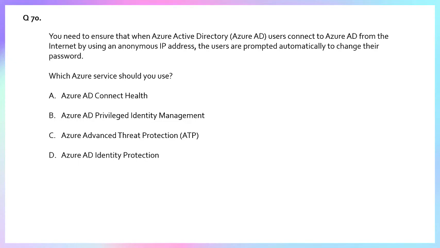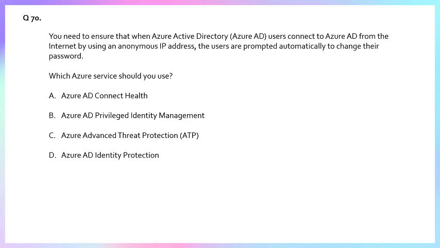So Azure AD Identity Protection is the correct answer. Now let's go through which are the incorrect ones. Option A, Azure AD Connect Health. This is incorrect. Why? Because this is a monitoring service for on-premises identity infrastructure. Option B, Azure AD Privileged Identity Management. This is a service used to manage, control, and monitor access to important resources. It provides just-in-time access and approval workflow for privileged roles.